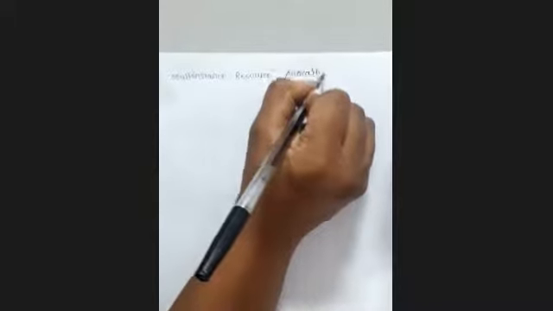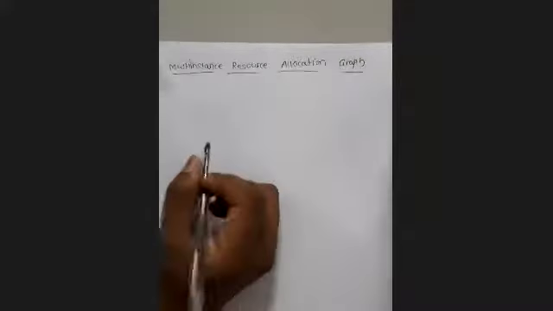Okay. So multiple instance. Multi-instance resource allocation graph. Directly, I will take one example.